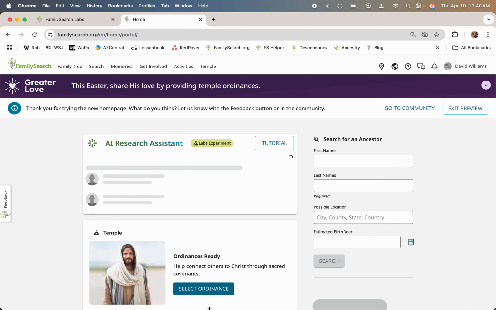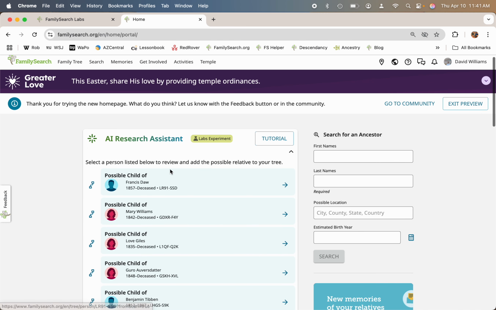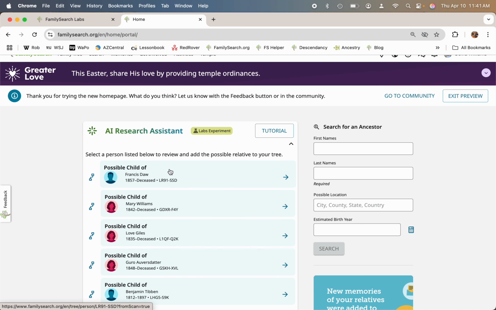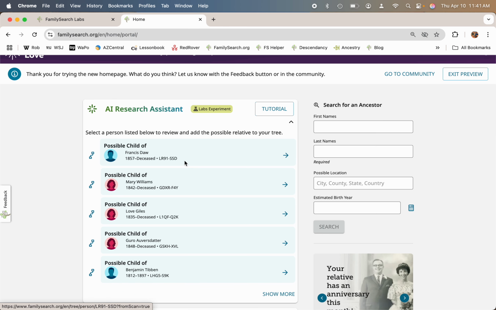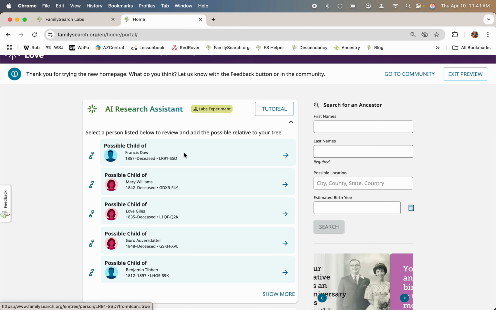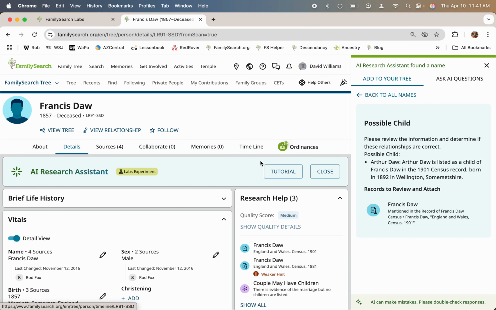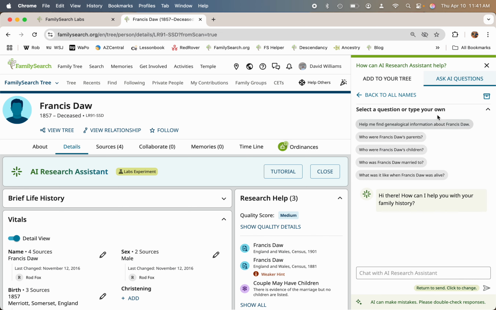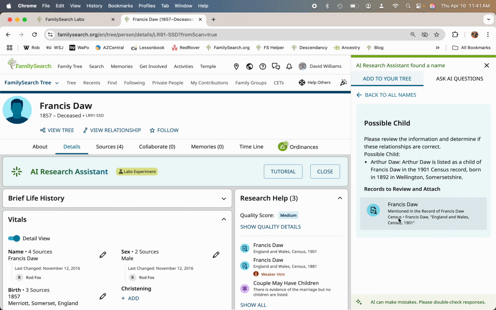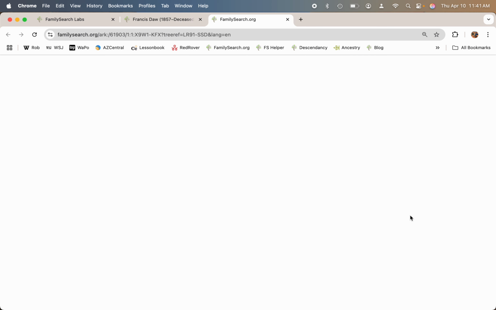So while it loads up, it's going to search your tree. It's going to look for the names of the people that are in the records, and then you just click on one of the records, one of the people, and you're going to have a pane on the right hand side over here. You can actually ask AI questions about this individual. But what we're going to do is look at the records right here. We're going to click on Francis Daw.